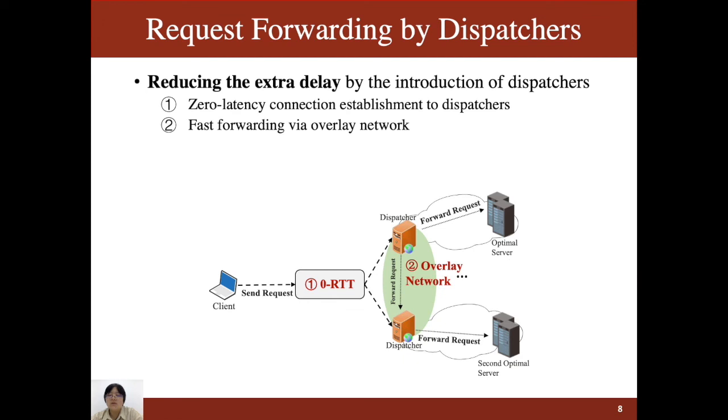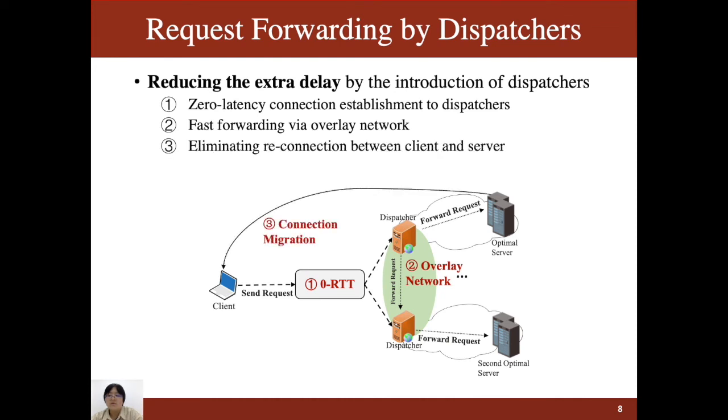The frequent interactions between the client and the dispatcher provide an opportunity for the zero RTT handshake. Subsequently, considering the high latency of cross-region request forwarding, we construct a fast forwarding overlay network connecting the dispatchers. By this overlay network, requests can quickly reach another region. Furthermore, the connection migration function eliminates the reconnection operation between the client and the server.